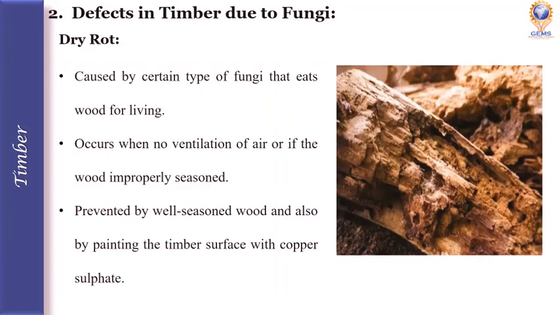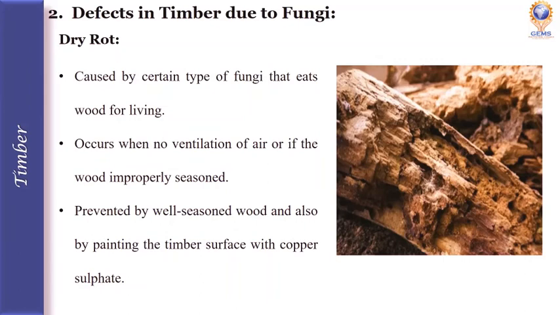Till now, we saw the defects in timber due to natural forces. Now we see the defects in timber due to fungi. Under this, the first one is dry rot. Dry rot is caused by a certain type of fungi that eats wood for their living. These make food by converting timber into dry powder form.